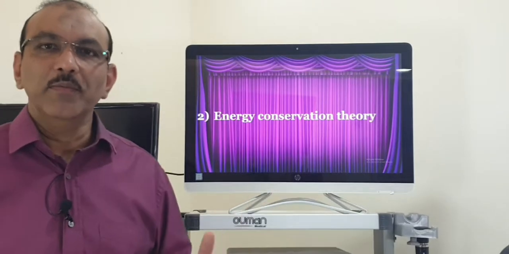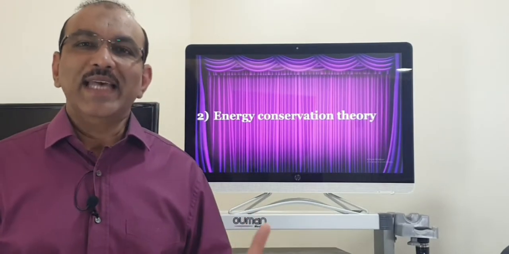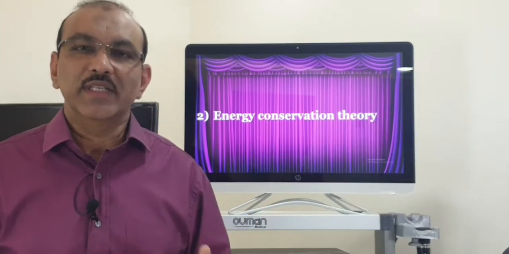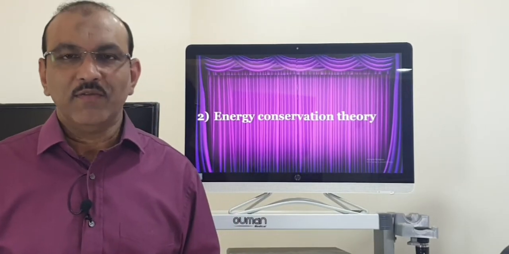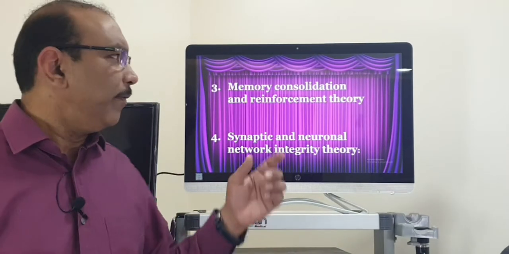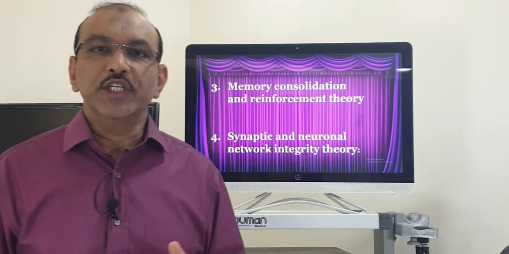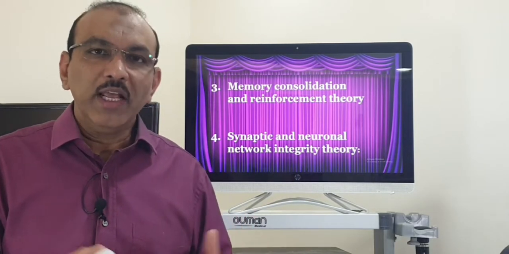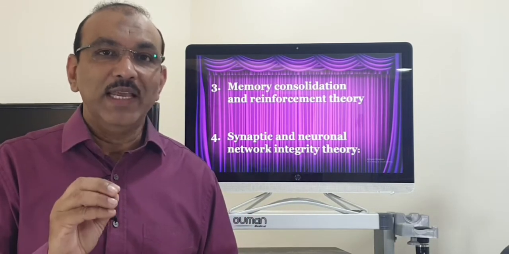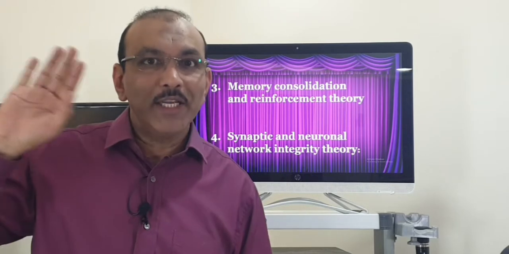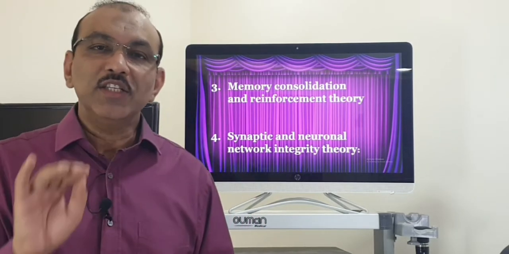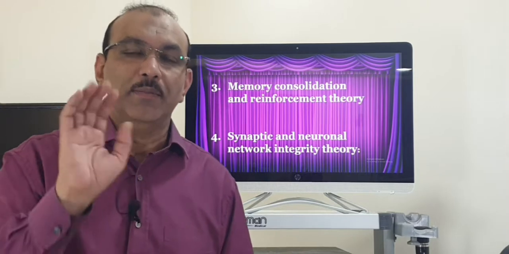The second function: the whole day he is active, so at night he conserves his energy during sleep. That is the second function. The third is memory consolidation. Whatever the person learns in the morning and whatever he feels, the brain has to put into the memory slot. The brain does this function during REM sleep.